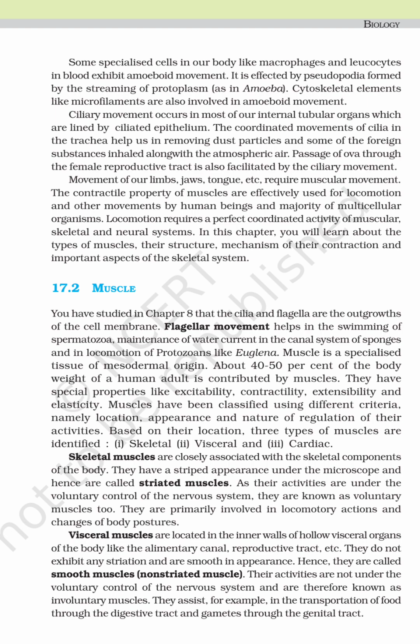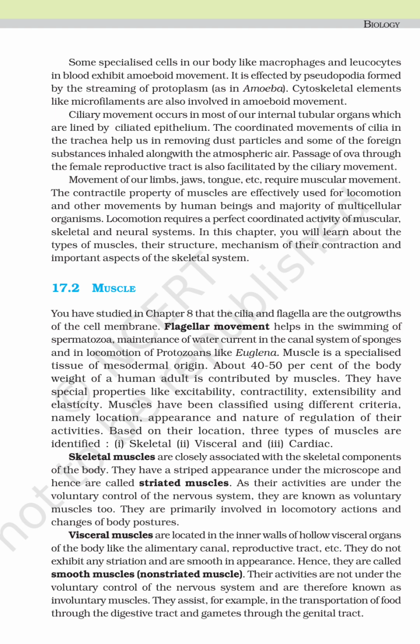Muscles. You have studied in chapter number 8 that cilia and flagella are outgrowths of the cell membrane. Flagellar movements help in the swimming of spermatozoa, maintenance of water current in the canal system of sponges, and in locomotion of protozoans like Euglena. Muscle is a specialized tissue of mesodermal origin. About 40 to 50% of the body weight of a human adult is contributed by muscles. They have special properties like excitability, contractility, extensibility, and elasticity.